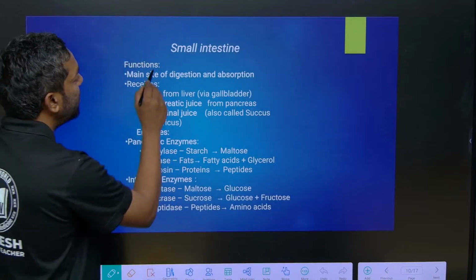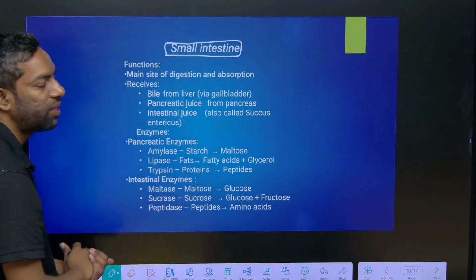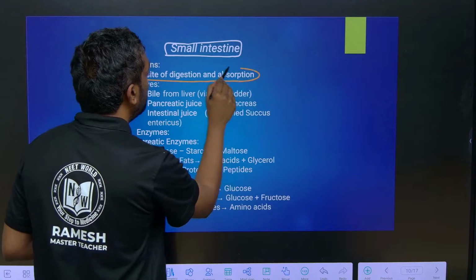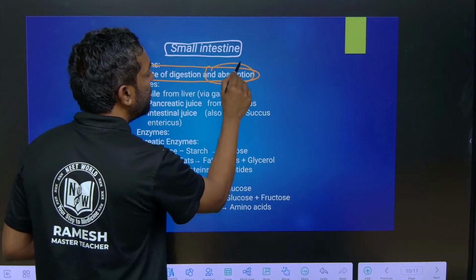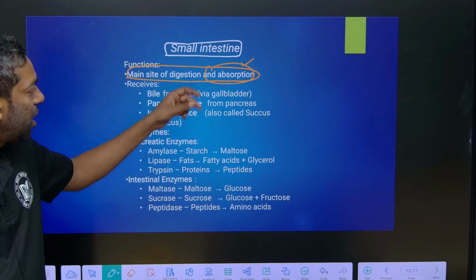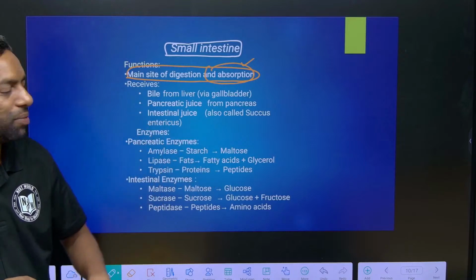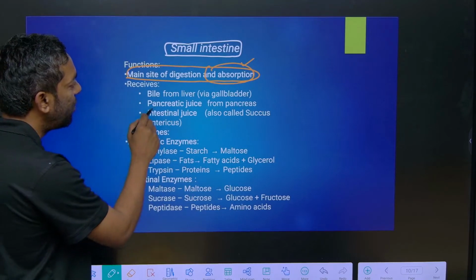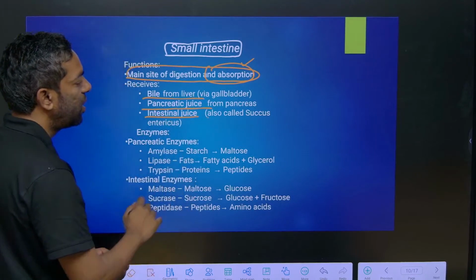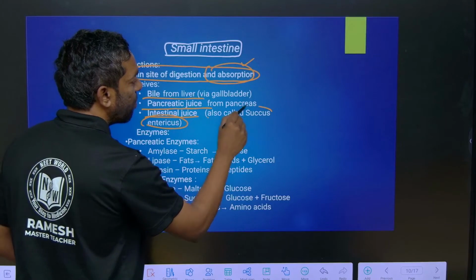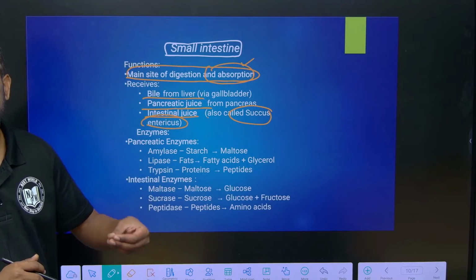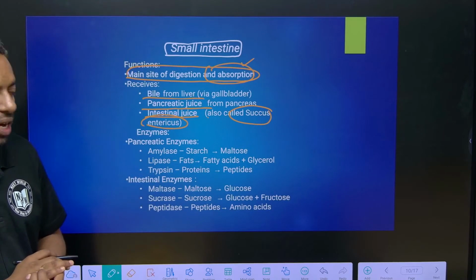Small intestine functions. What are the functions of the small intestine? The small intestine is the main site for digestion and absorption. The stomach is involved in digestion, but the small intestine is involved in two functions, digestion and absorption. It receives bile from the liver and pancreatic juice, and it also produces intestinal juice, called succus entericus.